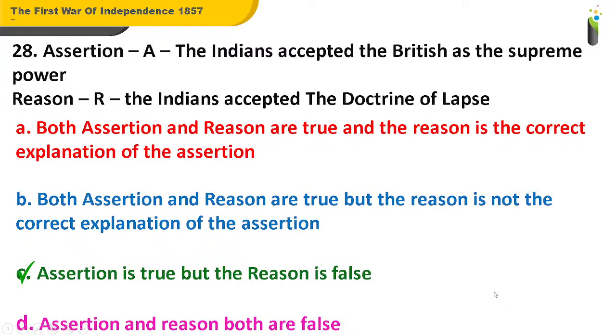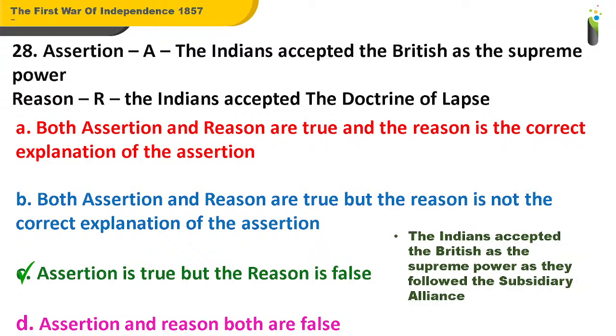This can't be the reason why Indians accepted the British as the supreme power at that time. Now remember, the Indians accepted the British as the supreme power as they had to follow the policy of subsidiary alliance and not the doctrine of lapse. So this is the reason why assertion is true but the reason is false.